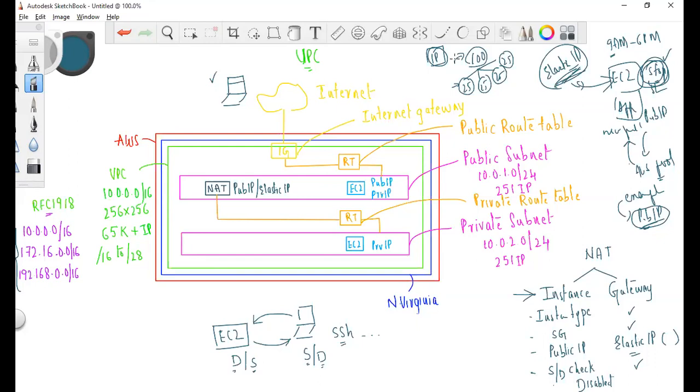Okay, where does the elastic load balancer exist? I mean near the instance or near the internet gateway? Elastic IP address is a different concept altogether. If you are accessing an EC2 instance from a machine, this is how you access it. The elastic load balancer sits above the internet gateway, something like that. From the elastic load balancer you access the instances. The elastic load balancer is our second project, we'll discuss it last. Under the elastic load balancers you will have instances, but the internet gateway is a different concept. We will be drawing it in a different way. We'll look at all of these from a different perspective.